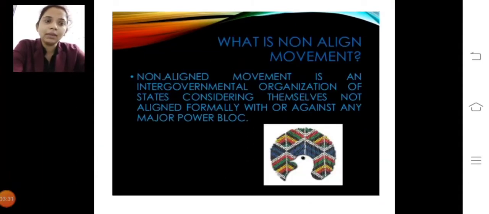What is the non-alignment movement? The Non-Aligned Movement is an intergovernmental organization of states considering themselves not aligned formally with or against any major power. So we are not in favor of any country, and we are not aligned formally with any country.